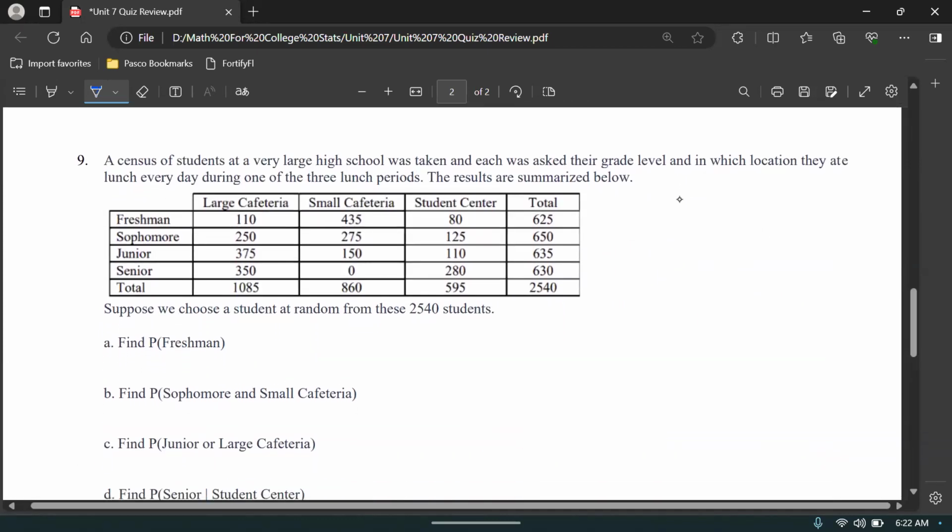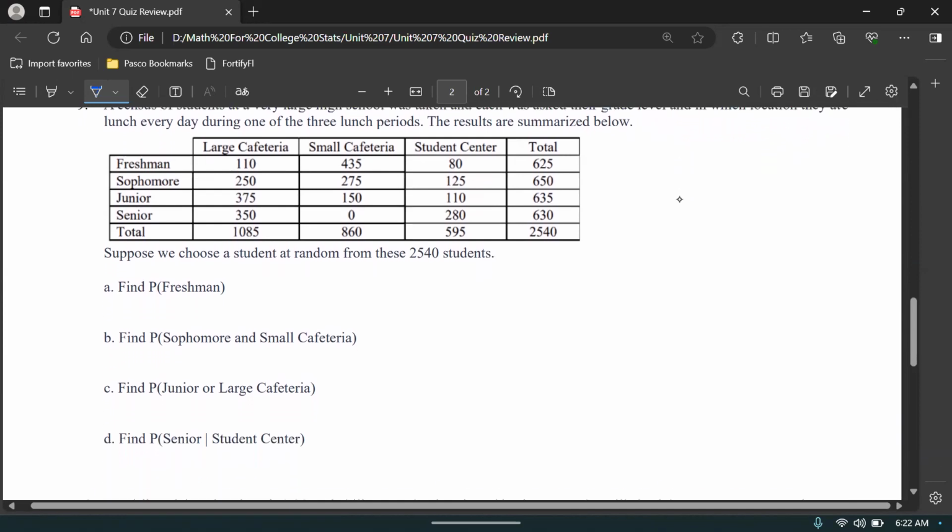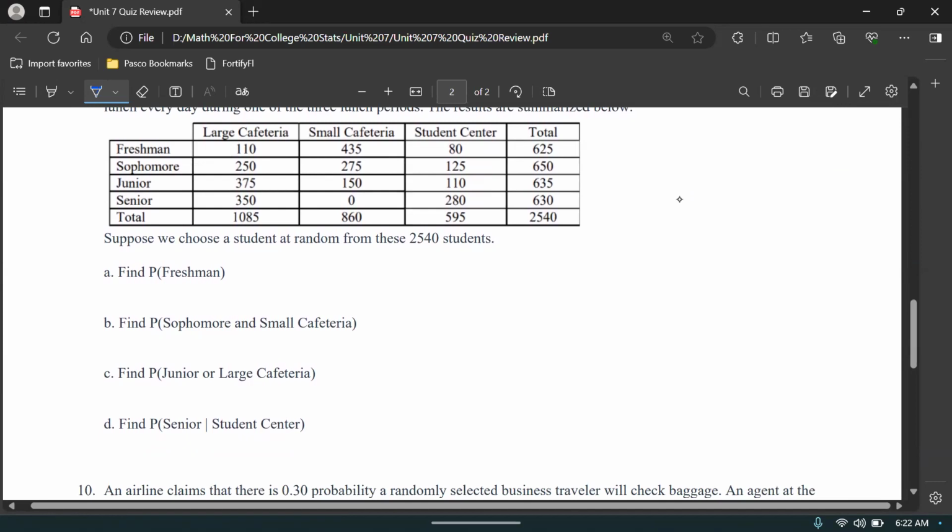A census of students at a very large high school was taken, and each was asked their grade level and which location they ate lunch during, every day during one of the 3 lunch periods. The results are summarized in the table. Suppose we choose a student at random from these 2,540 students. What's the probability we choose a freshman? This is not a conditional probability, so it's going to be out of our total of 2,540. We just need to know how many freshmen there were: 625. So 625 out of 2,540, which is 0.25.